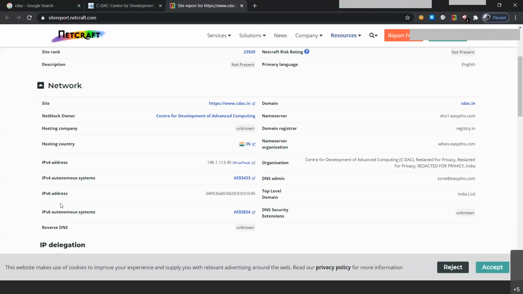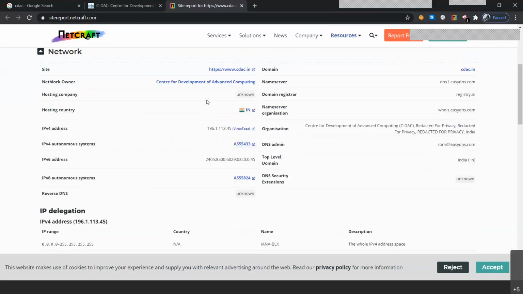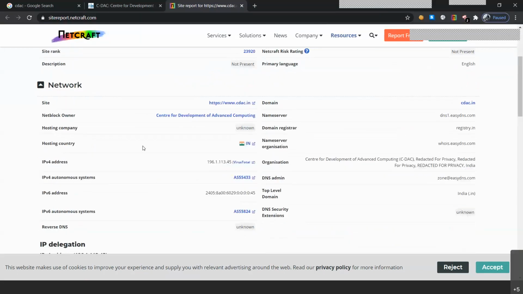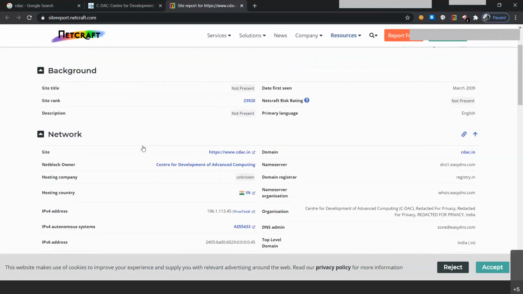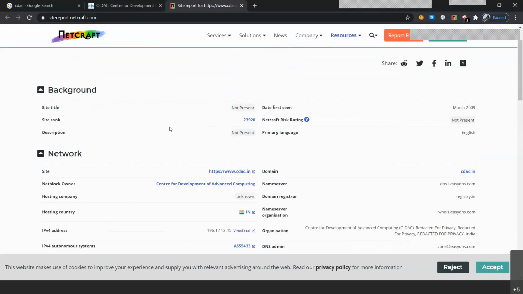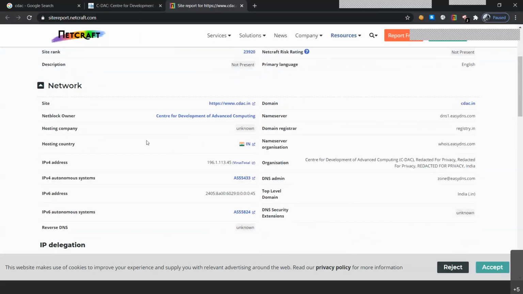We've got the IPv6 autonomous systems code. So we've got the DNS security that is unknown because we don't want to give that, and the reverse DNS is also unknown. So we get some of the information about this website that tells us that this website is original and authentic. It is not a fake website, so it has got some of the information that we need. But for a hacker, they just need a lot of information from a website. If it's not secured, there might be more information to find out about a particular vulnerable website.